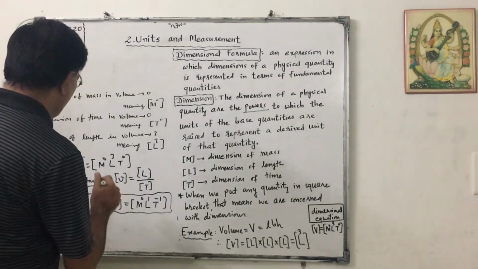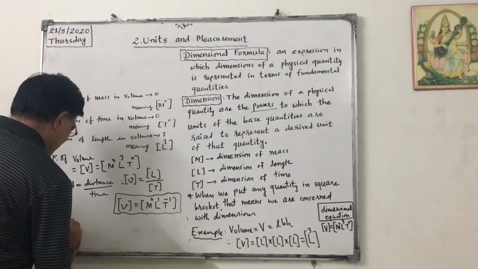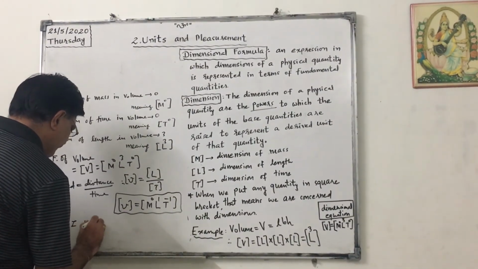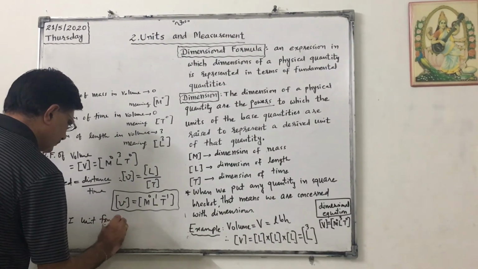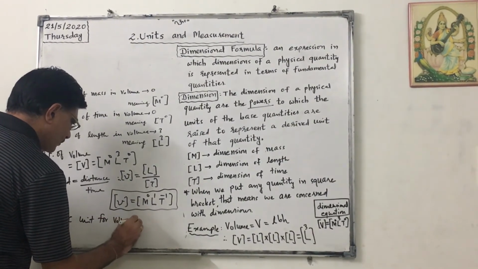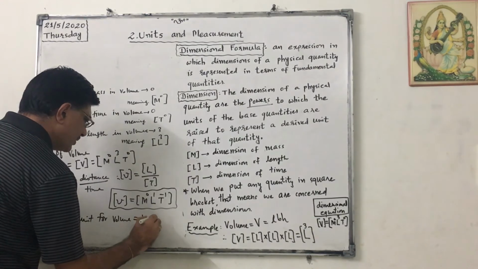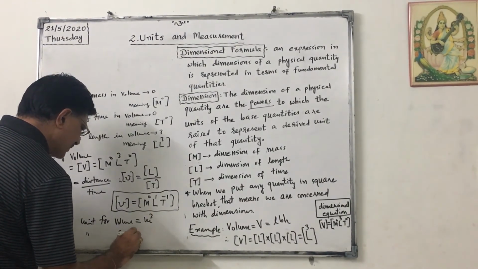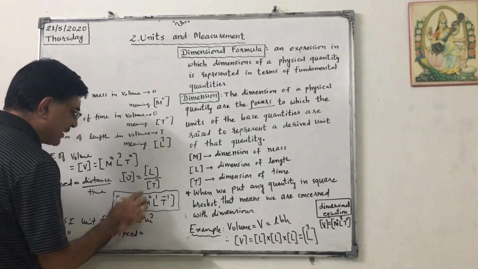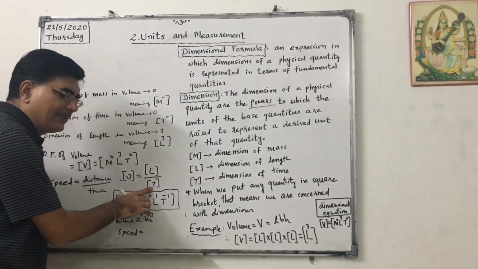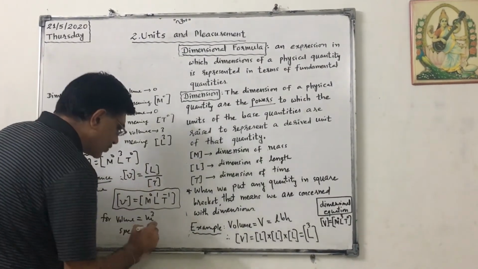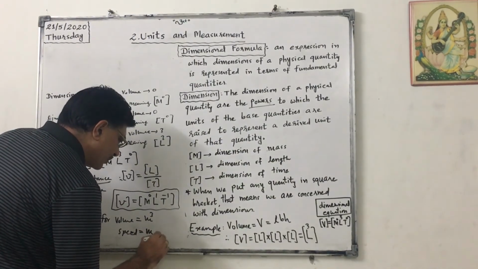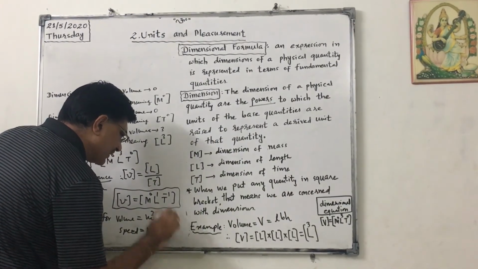Moreover, from this dimensional formula, we can easily derive the SI units of derived quantities. Suppose volume: the SI unit for volume will be meter cube. Similarly, the SI unit for speed: length is measured in meter and time is measured in second, so we can write meter per second.